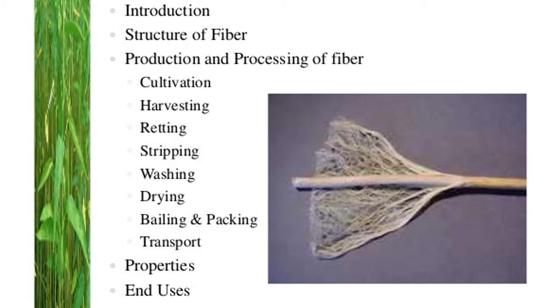Cultivation means to grow a crop of jute, then harvesting, then retting. In retting, the harvested stalks of the plant are soaked in water for a few days, and retting softens the bond between the fibers, and then the separation of fiber becomes easier.